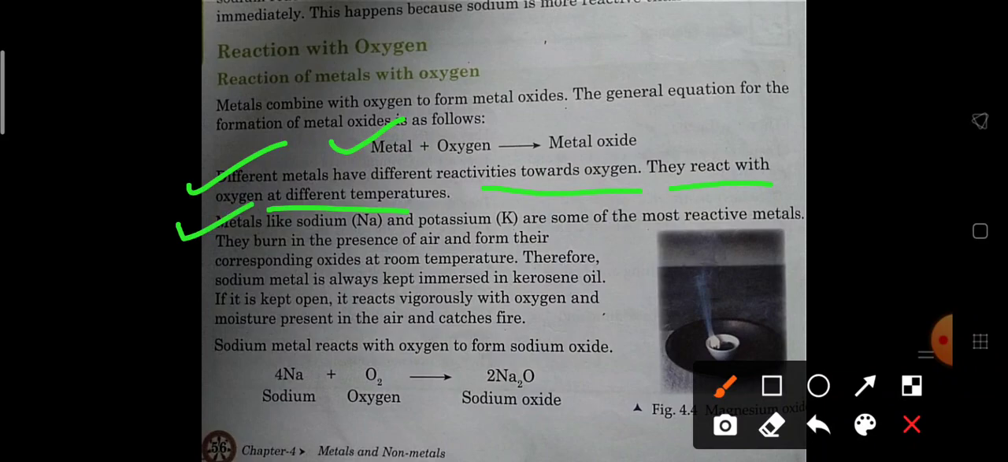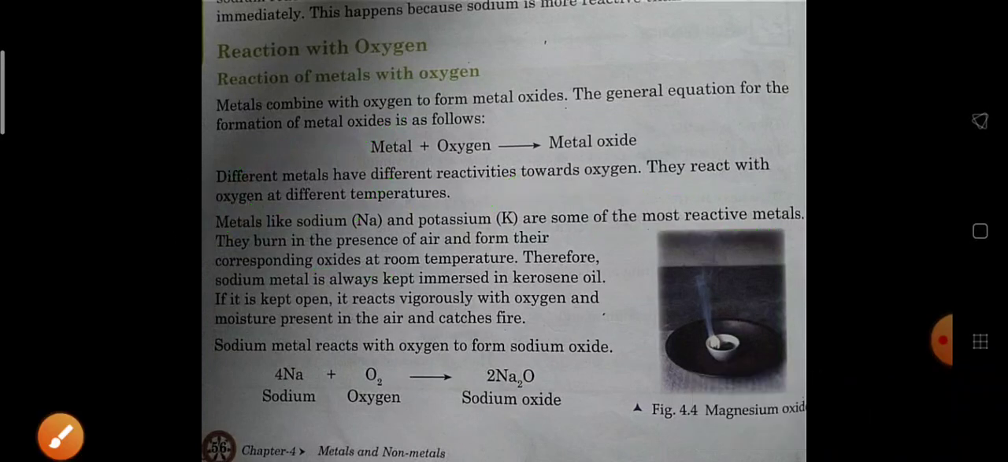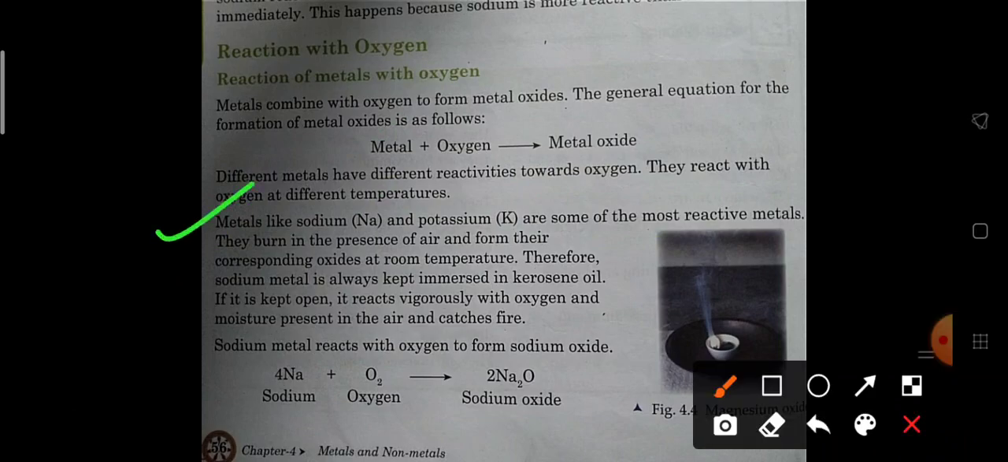So metals like sodium and potassium are the most reactive metals. They burn in the presence of air and form their corresponding oxides at room temperature, means they are so reactive that they react at room temperature and start burning and form their respective oxides at room temperature only. I told you earlier also, room temperature we consider as 25 degrees Celsius.